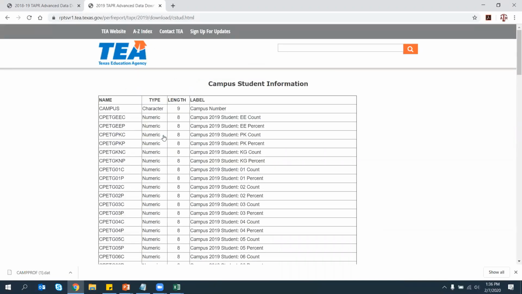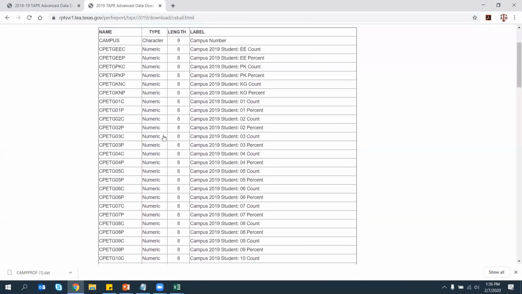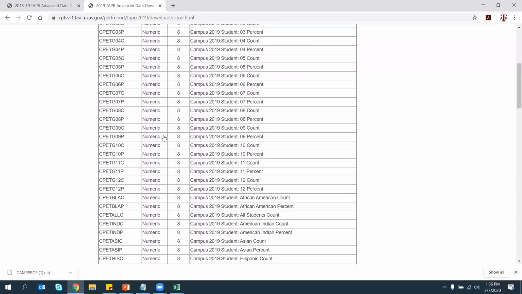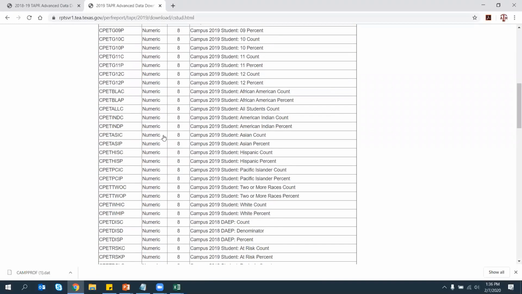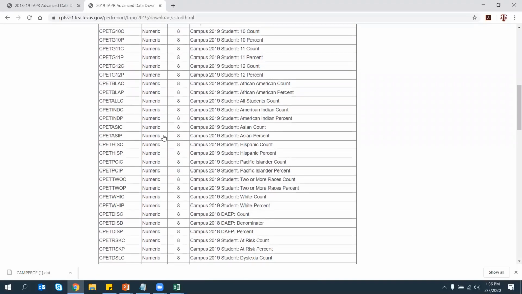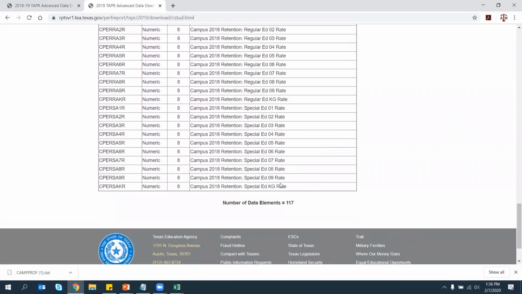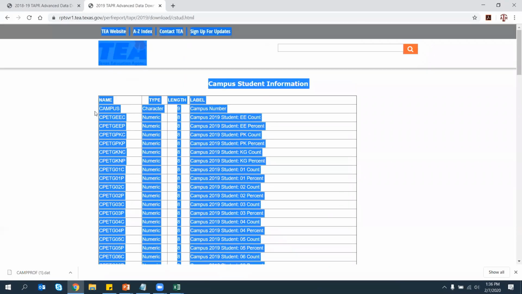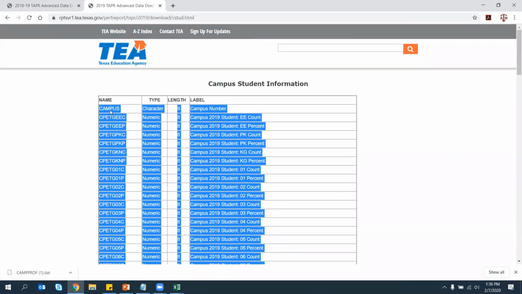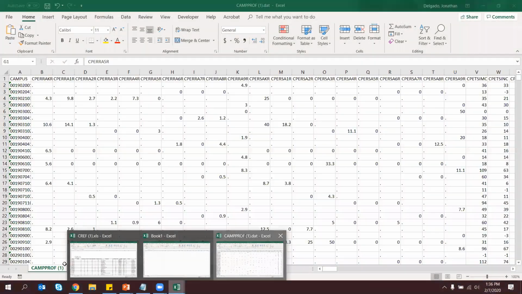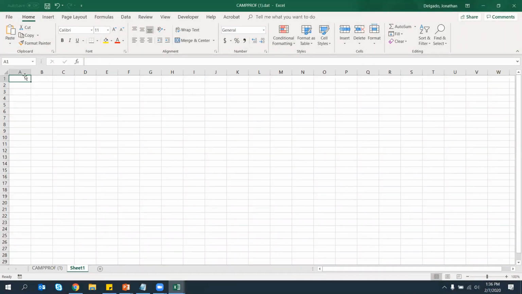Looking at the student information on the advanced data download, there's all these different variables, which is the count by grade level, and then the count and percent of all the student groups, like all students, African American, Hispanic, and so on. All of that is located in my advanced data download. Lots of different variables. So let's clean up this data download. Again, I'm going to copy all this information into another tab here in Excel.